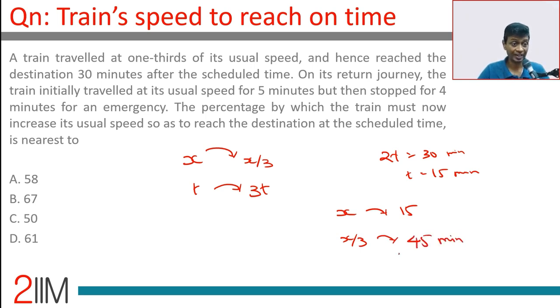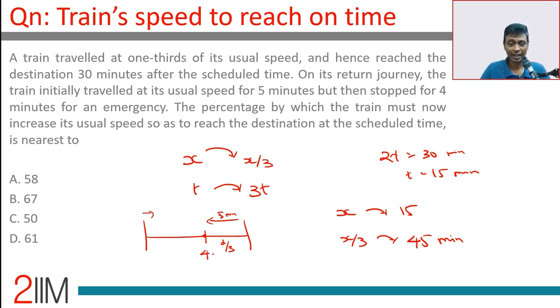On its return journey, the train initially traveled at its usual speed for 5 minutes. Lovely. So we're talking about the return journey. Return journey is like this. On its usual speed for 5 minutes. Usual speed, it would have covered the whole distance in 15 minutes. So for 5 minutes, coming back like this, 1/3 of the distance would have been covered. But then it stops for 4 minutes for an emergency. 4 minutes get lost here. And so 9 minutes are down so far.